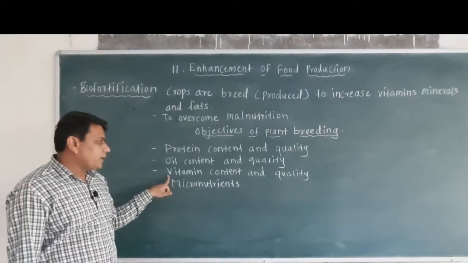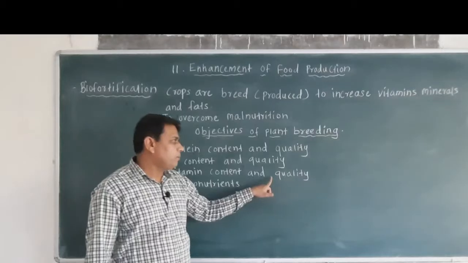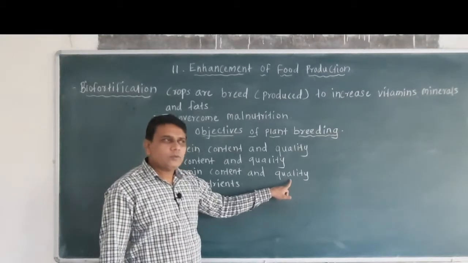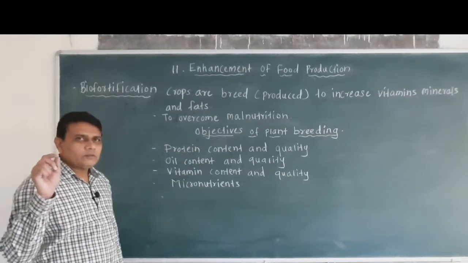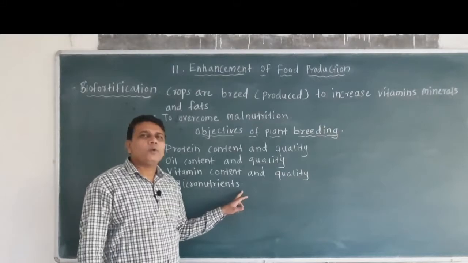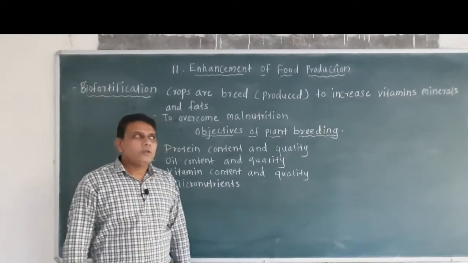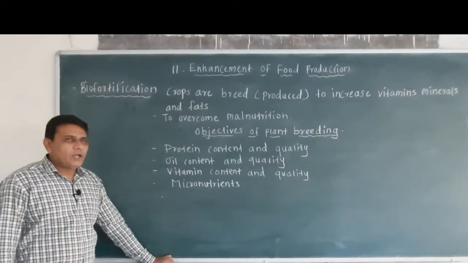Then to increase the amount of vitamins as well as to improve the quality of the food, plant breeding is carried out. Then to improve the amount of micronutrients in the food, plant breeding is used.